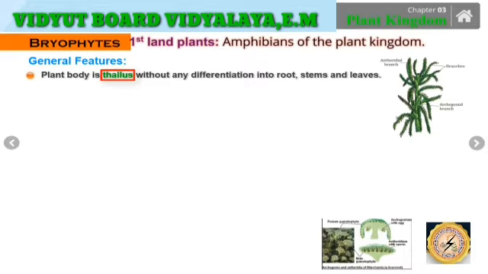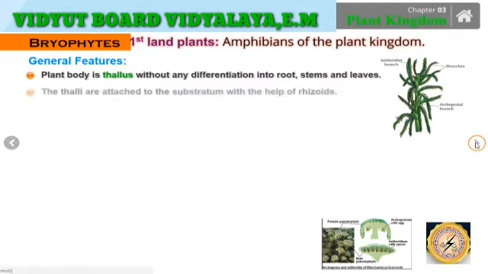Focusing on the general features of it, the plant body is basically a thallus, that is, without any differentiation into roots, stems, and leaves. Such a kind of plant body where it is not possible to differentiate between the roots, the stems, and the leaf is said to have thallus organization, and such a structure of the plant body is said to be the thalloid structure.